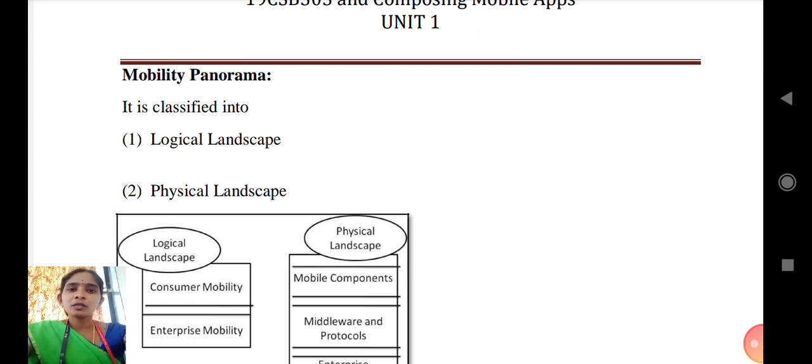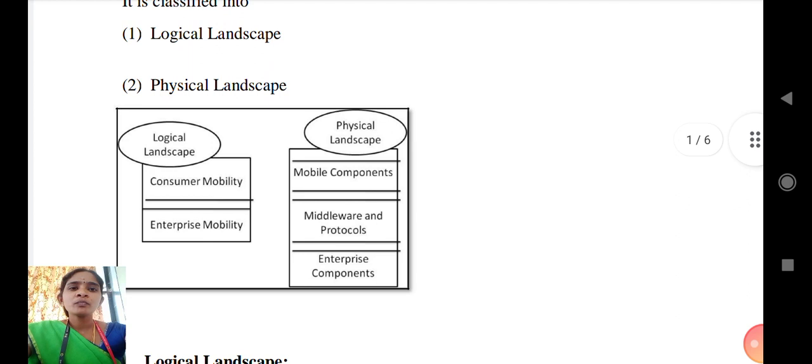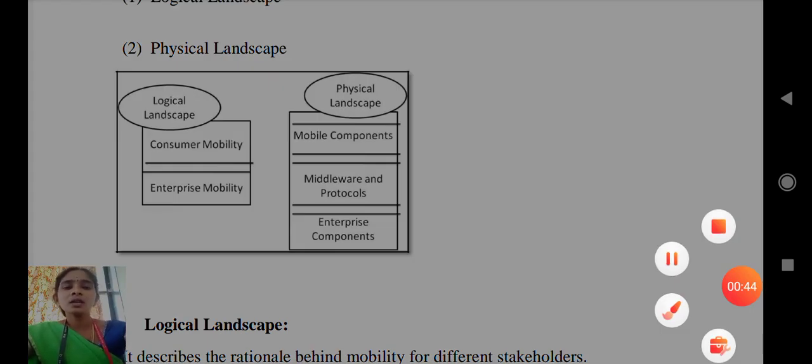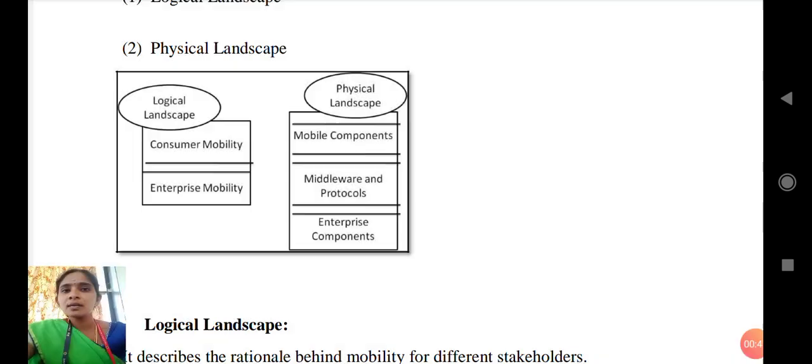The mobility panorama is classified into two parts: the first one is the logical landscape and the second one is the physical landscape. The logical landscape describes the different stakeholders we handle during deployment. It is fully focused on the stakeholders: who needs to access our applications? The logical landscape is classified into two types: consumer mobility and enterprise mobility.